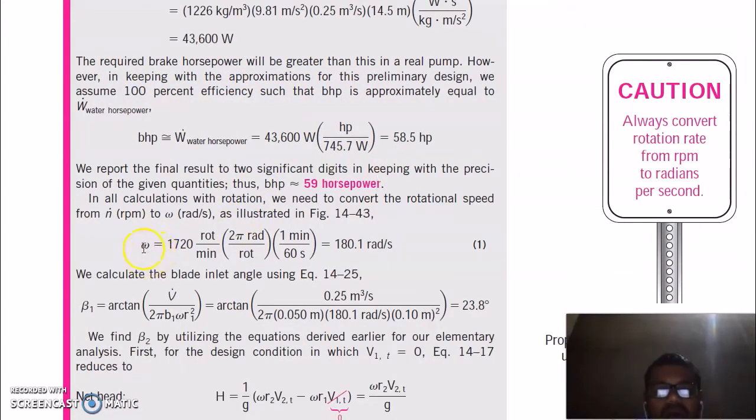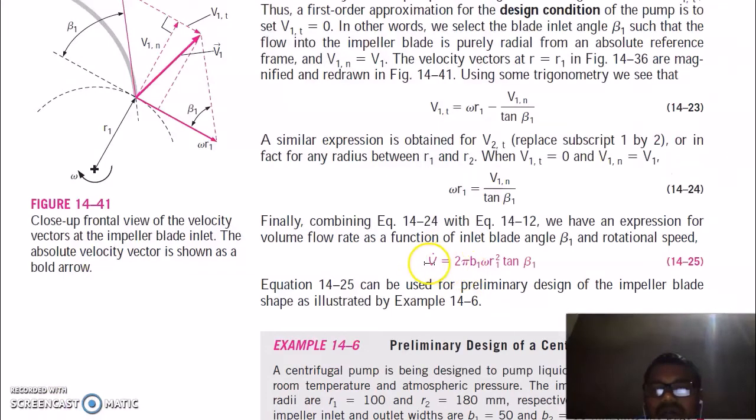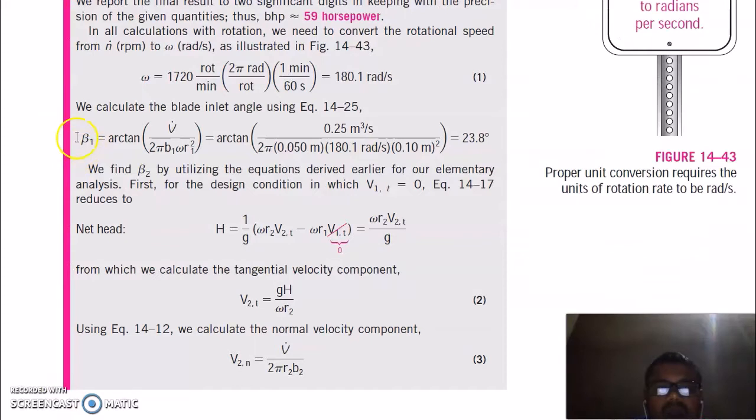Now we know omega is equal to this. We know RPM, and you multiply by 2 pi and divide by 60. We will get omega in radians per second. Now we also know the volume flow rate is equal to this, and you can calculate tan beta 1 here, which is part of the design of the blade, the beta 1 angle. All parameters are given here. Now you get beta 1, which is equal to 23.8 degrees. So we have got beta 1 here.